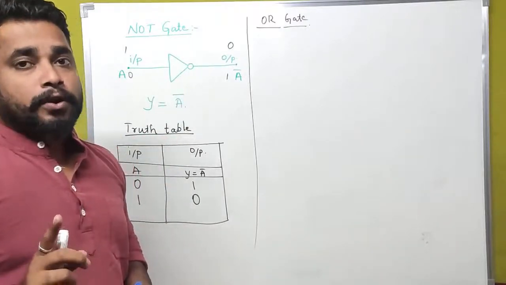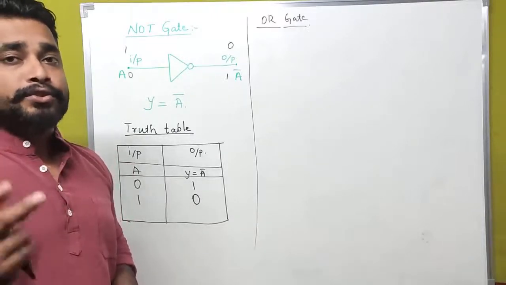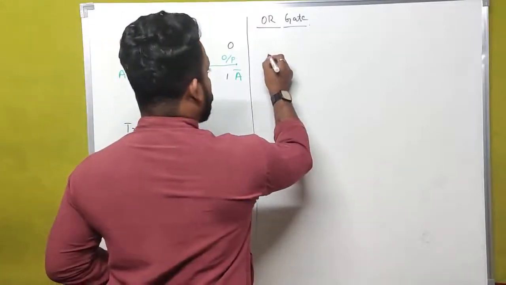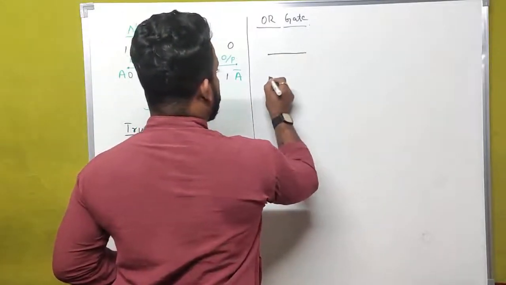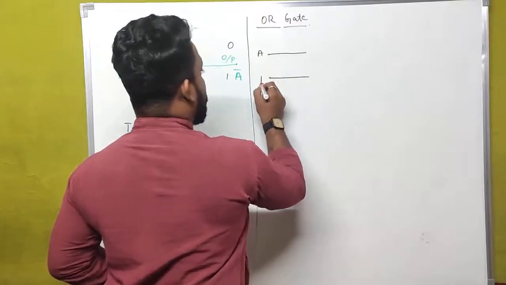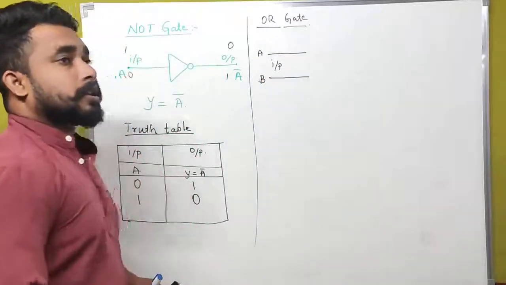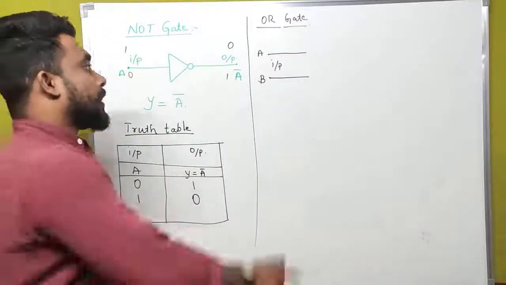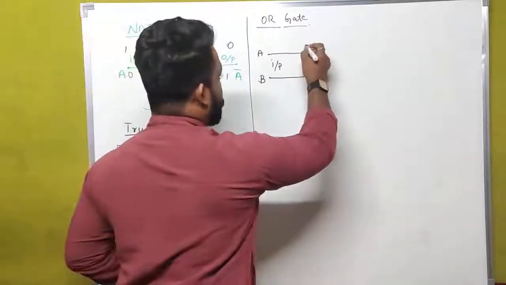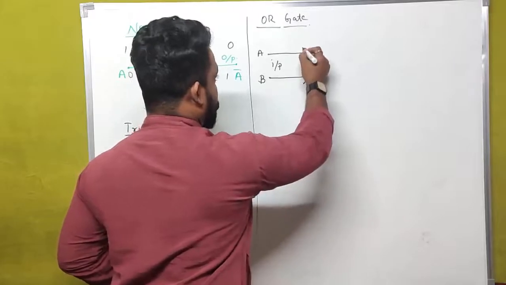Let us assume 2 inputs, A and B. Here the input terminals are A and B, and the diagram and the representation of the OR gate will be like this.